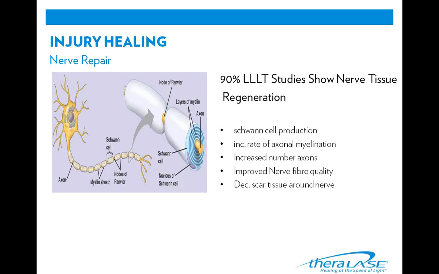Nerve repair. There are hundreds of positive randomized controlled trials on laser repair of nerve tissue, and also many theories of how this works. I've summarized here some of the key hypotheses and results from studies that investigate laser for nerve repair. The first few are related to growth and repair of axons, increased production of Schwann cells, increased rate of myelination of axons, and an increased number of axons. However, studies show that not only are nerves repaired, but the overall quality of the nerve fiber is improved, including less scar tissue formation around the nerves.